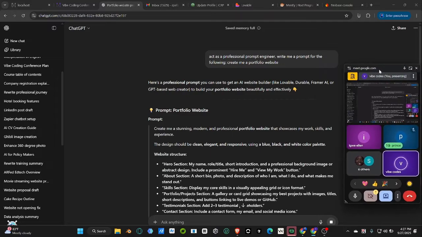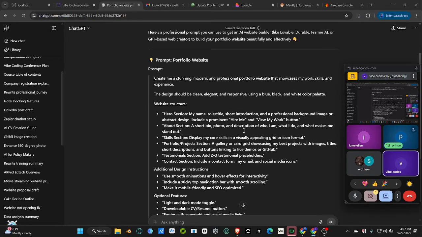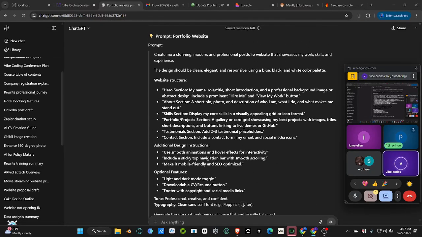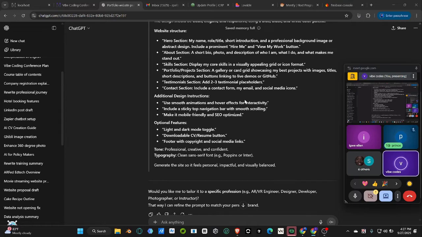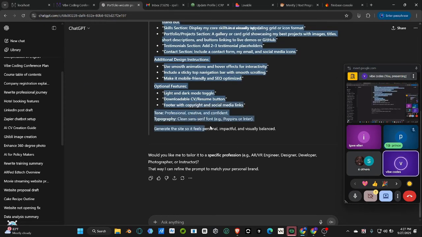Now it's going to use the unlimited knowledge ChatGPT actually has, okay? It knows how a portfolio website is going to look. So this is the prompt it has given us. It says create a stunning, modern and professional portfolio website that showcases my work, skills and so on, okay? So what I'm going to do is just copy this prompt as it is,